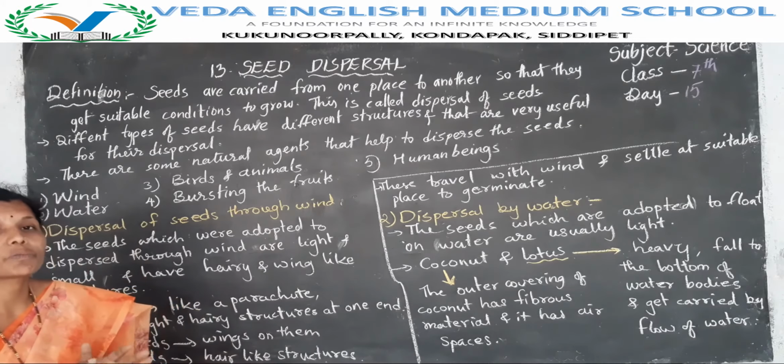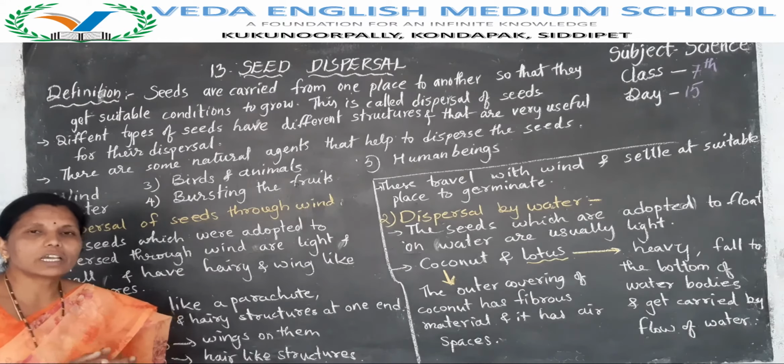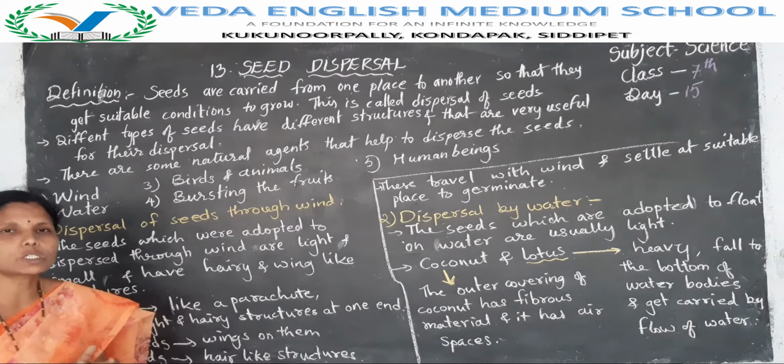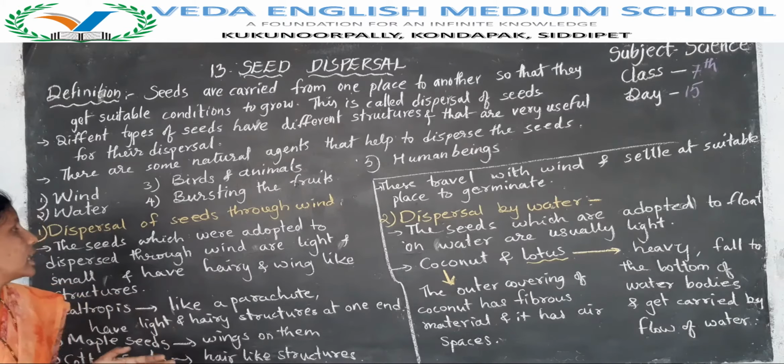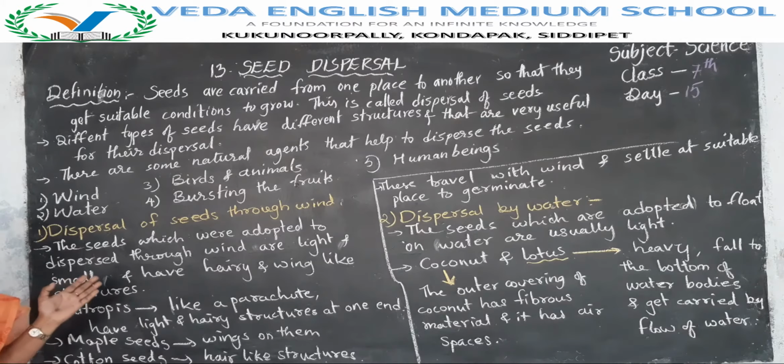So like this, the seeds which are adapted to disperse through wind are light and small and have hairy and wing-like structures. Okay, so here Calotropis is like a parachute, and it has light and hairy structures at one end. Okay, milkweed also has a parachute-like structure.